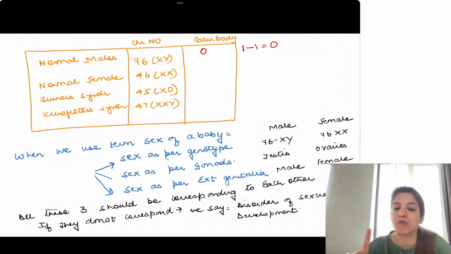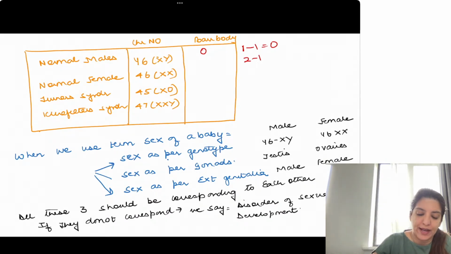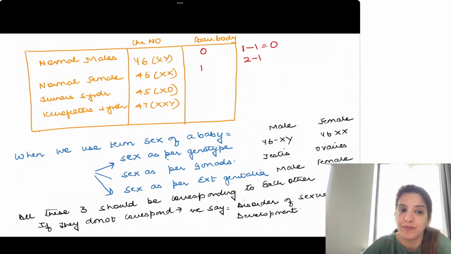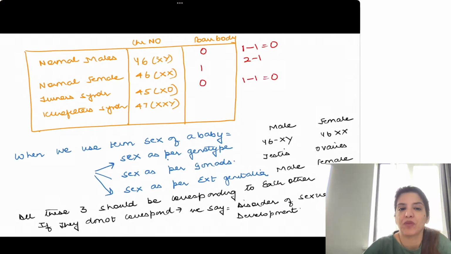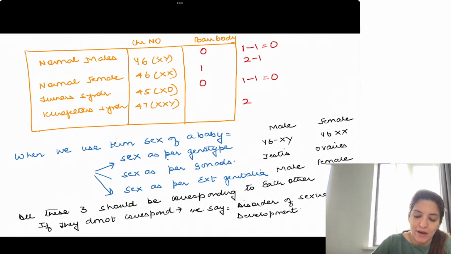Number of X chromosomes minus 1 is the number of Barr bodies. In a normal female, 2 minus 1, and that is 1. In Turner's syndrome, 1 minus 1, that is 0. And in Klinefelter's syndrome, the chromosome number is 47XXY. So over here, 2 minus 1, and that is 1.